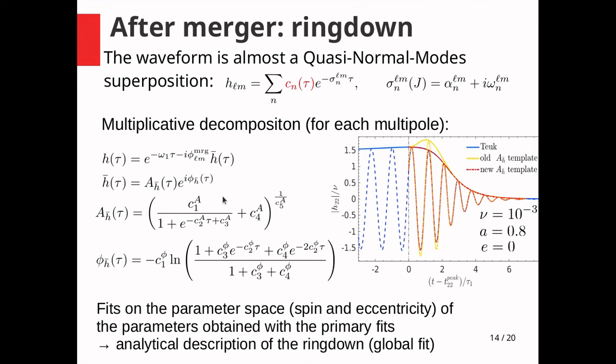The other parameters are obtained by fitting these templates on numerical data. So we do many fits. We fit the model for different values of the spin and the eccentricity, and we get some fit parameters in the parameter space, so we can do a global fit and obtain an analytical model for the ringdown.